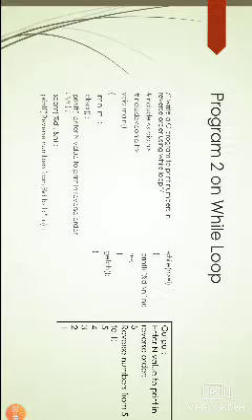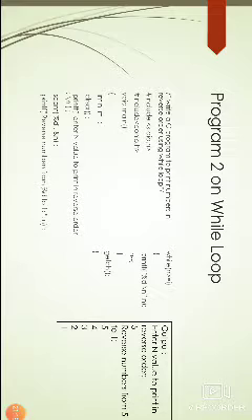Here n minus minus, that means we are using the decrement operator. N minus minus means n value will be decremented by 1. So 5 minus 1 equal to 4. So now the n value is 4. So 4 greater than or equal to 1. Yes, the condition is true. Now we have the printf statement. Here n value will be printed, and here n value is 4. 4 will be printed on the output screen.